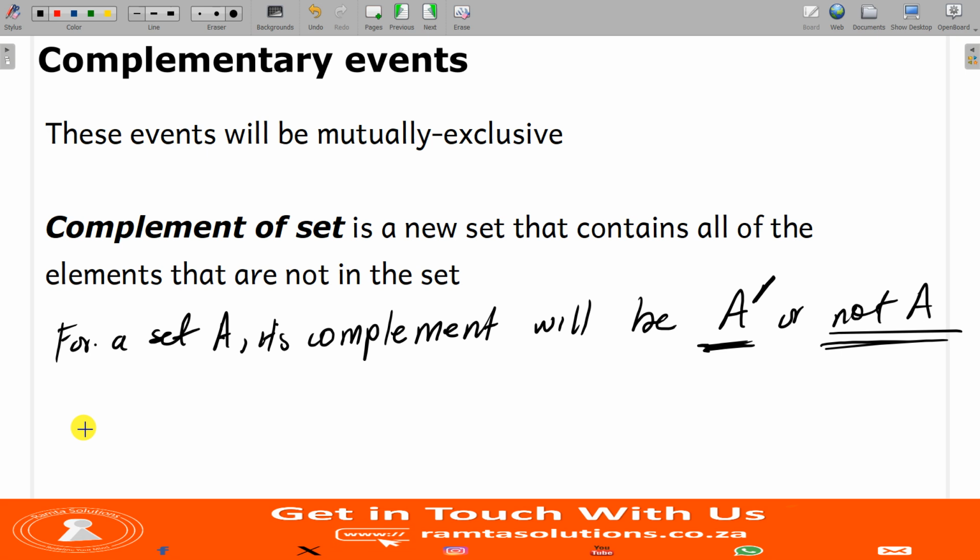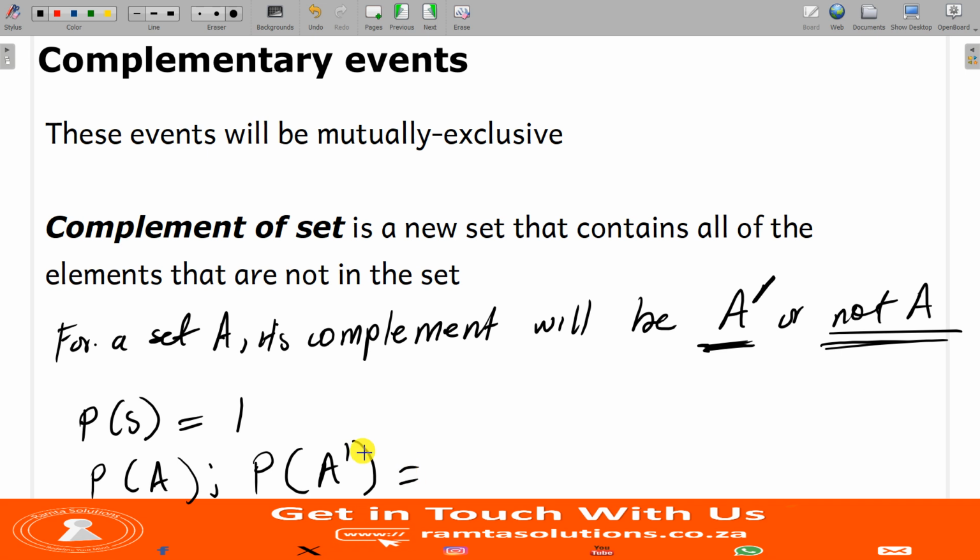It means that the probability of the sample space, let's say it's 1, and then we have a probability of A, and let's say we also have the probability of not A.